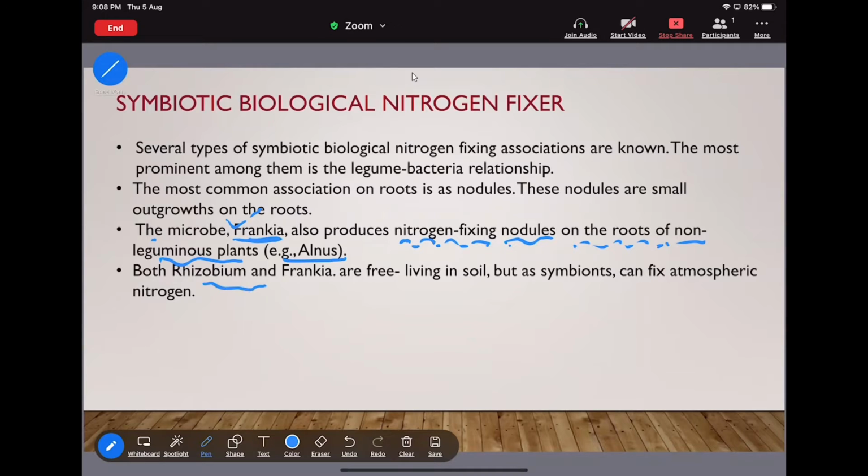Both rhizobium and Frankia are free living in the soil, but as symbionts they can fix atmospheric nitrogen. That means they can be free living and they can be symbionts, having a symbiotic relationship. Rhizobium has it with the leguminous plant, whereas Frankia has it with the non-leguminous plant.